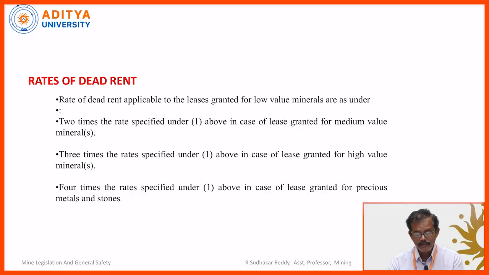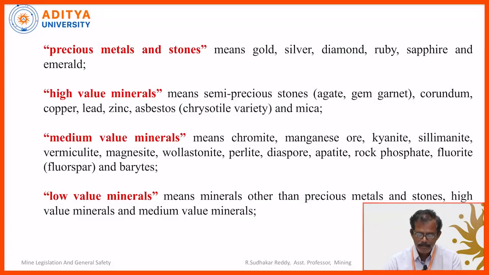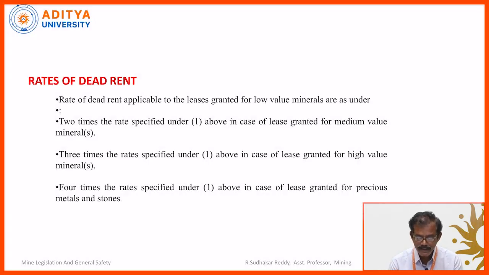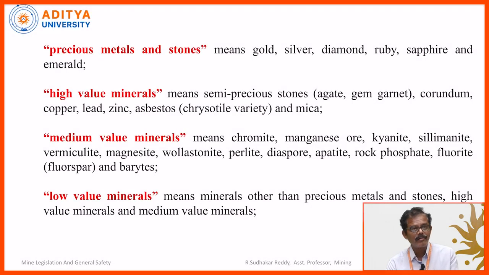Coming to the rates of dead rent, these are different for different types of minerals. In case of medium value, it is 2 times. In case of high value, it is 3 times. In case of precious, 4 times. So people wonder, what are the medium value minerals? What are low value minerals? What are high value minerals? Here I have given precious metals, that is gold, silver, diamond, ruby, sapphire. Then 4 times the rates. So dead rent is different, royalty is different.